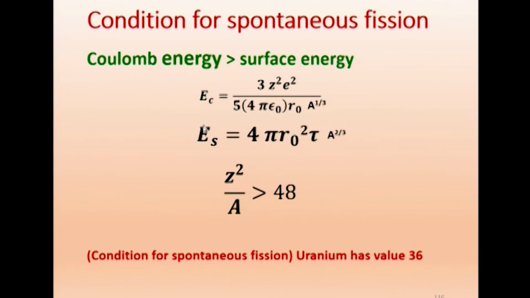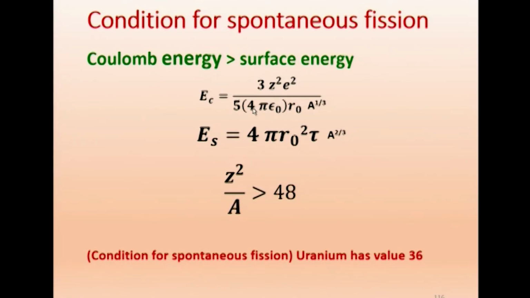Now just look at these two things. This is E_C, this is E_S. E_C must be greater, so you put E_C on this side and take E_S to the other side. This is A to the power 1/3, A to the power 2/3. You can bring it here as A, and on the other side it is Z squared. All other parameters are constant. Z is a variable, A is a variable.